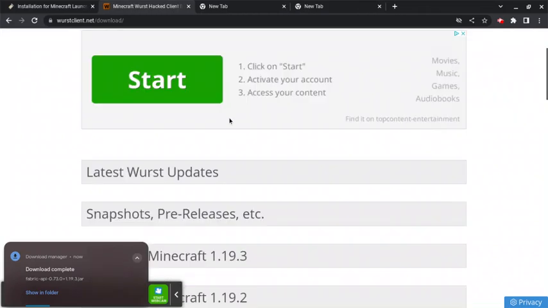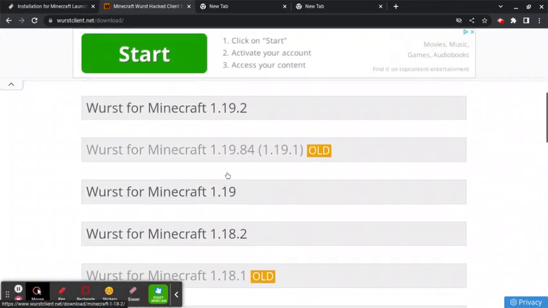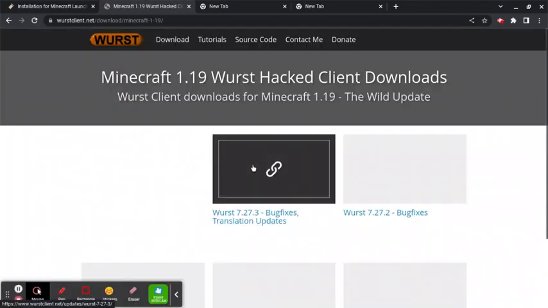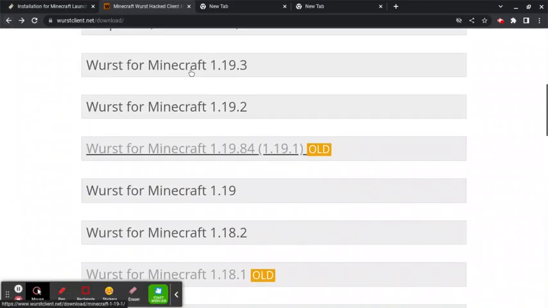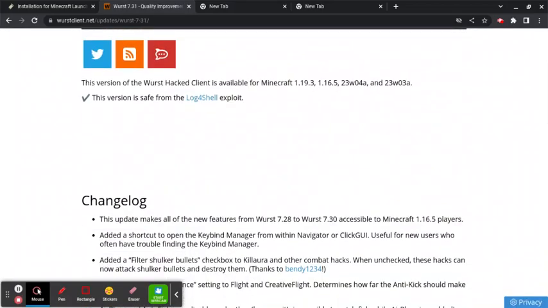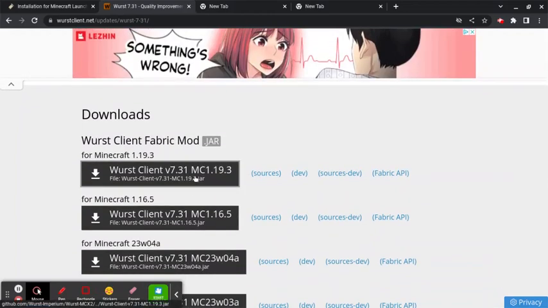You will go to Wurst Hacked client, go to the latest release, which is this. Wait, one sec. There we go. Now you're going to want to go to the latest version. And then this.